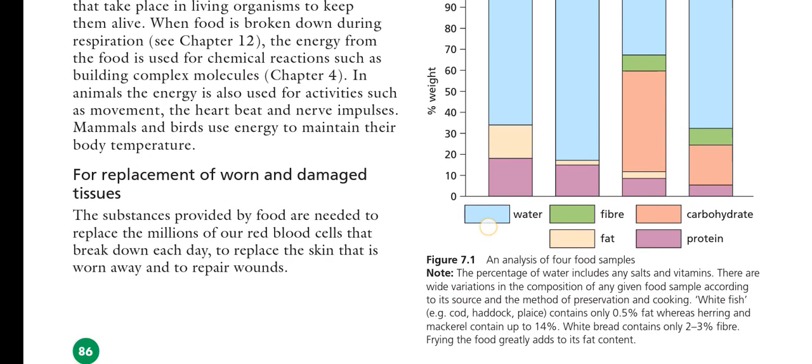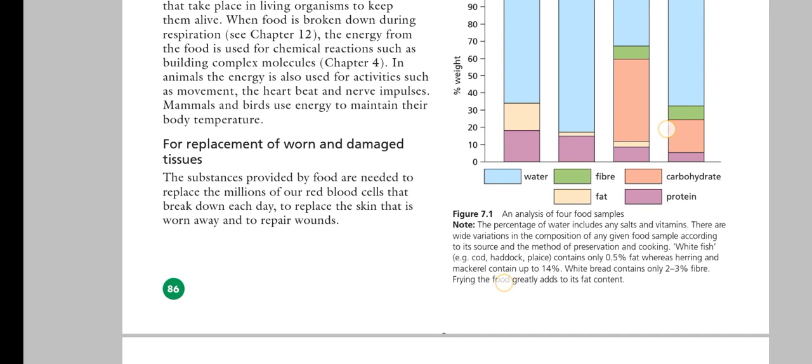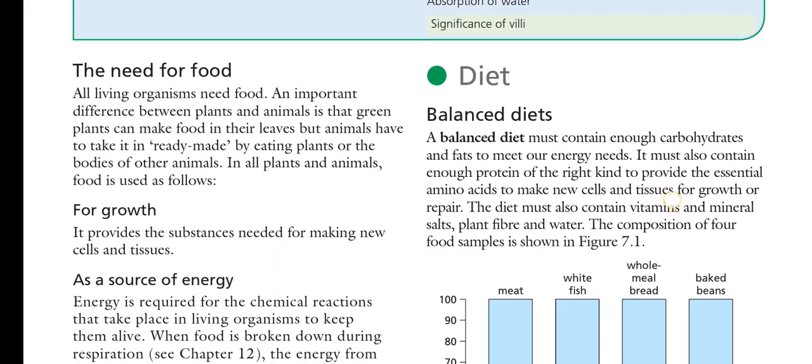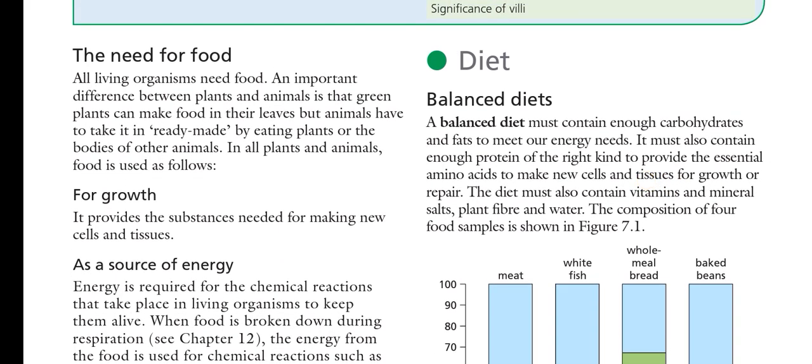So we need food. The substances provided by food are needed to replace the millions of our red blood cells that break down each day, to replace the skin that is worn away, and to repair wounds. So it is a very important concept regarding the use of food.